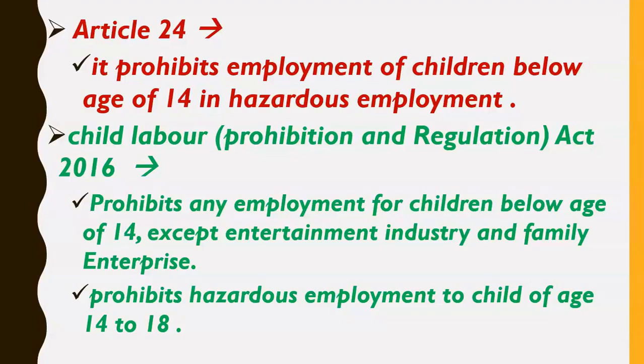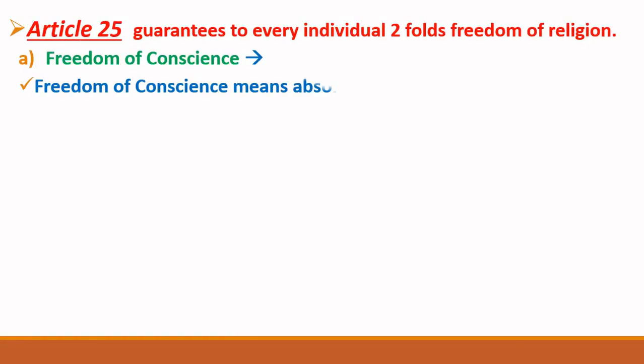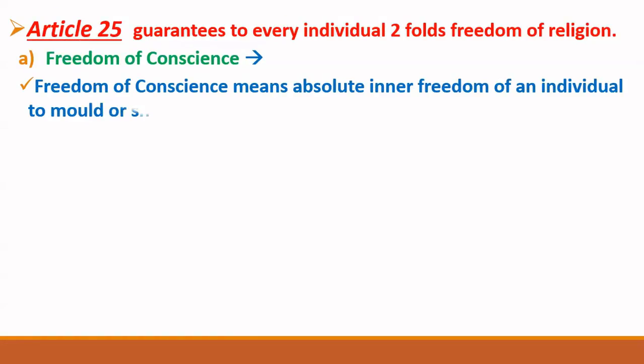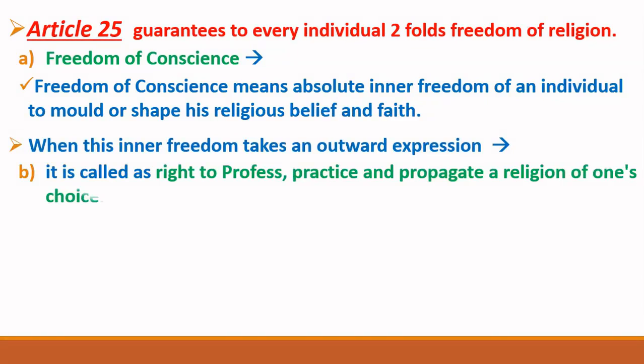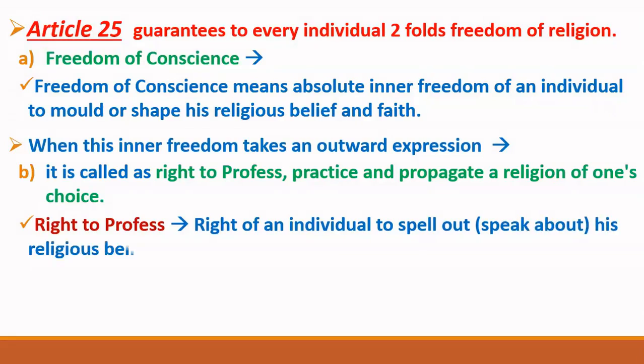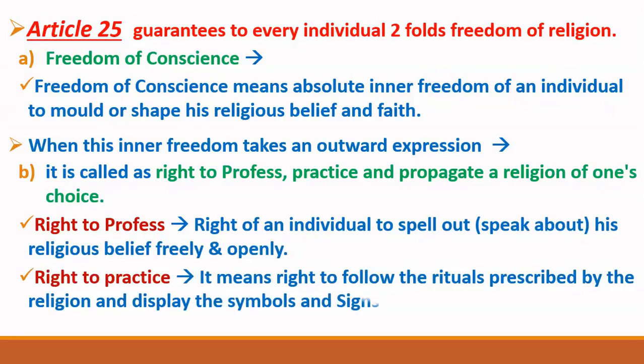Now friends, let's move further. Then comes Article 25. So what does Article 25 say? Article 25 guarantees to every individual a twofold freedom of religion. Now what does it mean? It means that Article 25 provides to every person inside the territory of India 2 types of freedom of religion. Now let's study those 2 types one by one.